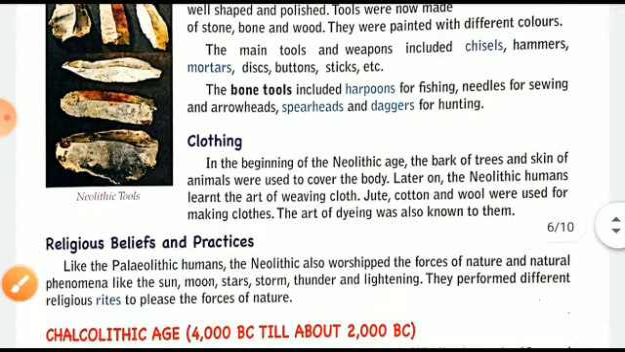Now, clothing of this period. In the beginning of the Neolithic age, the bark of trees and the skin of animals were used to cover their body. The people used to cover their body with tree bark and animal skins. But later on, the Neolithic humans also learned the art of weaving cloth from jute, cotton, and wool. These were used for making clothes. The art of dyeing was also known to them.